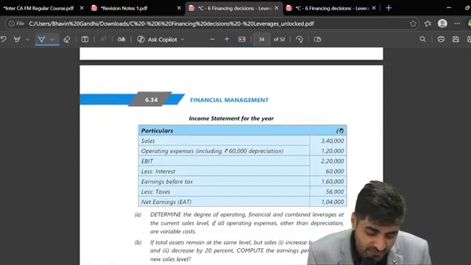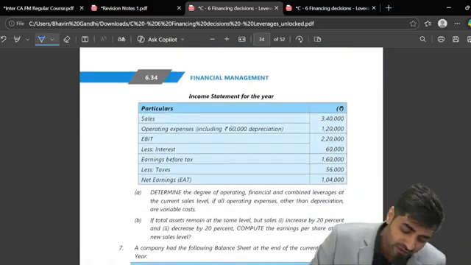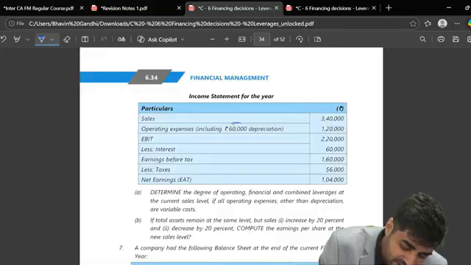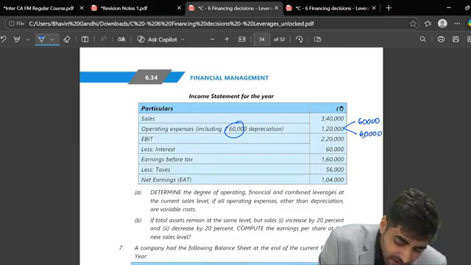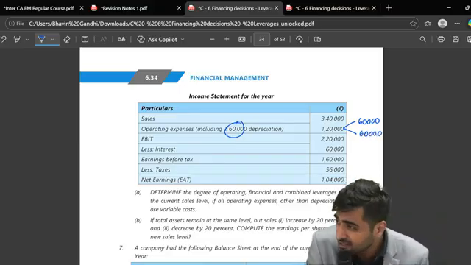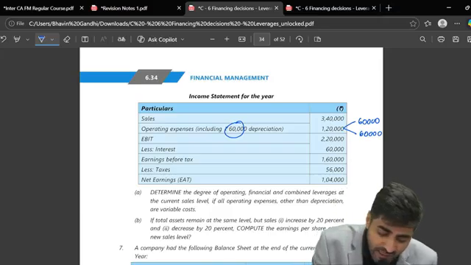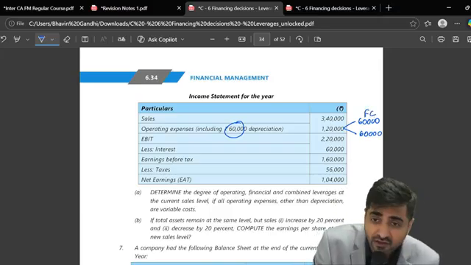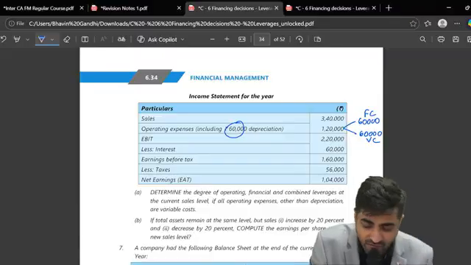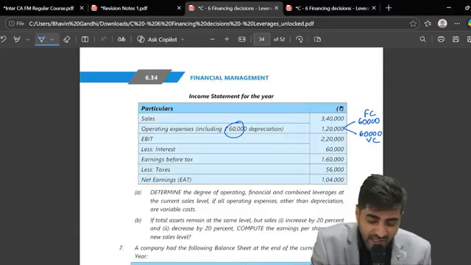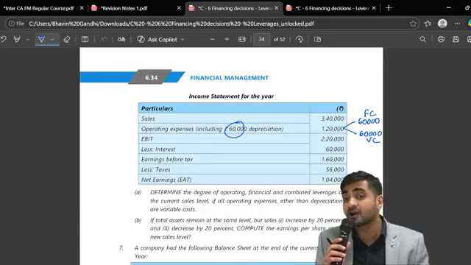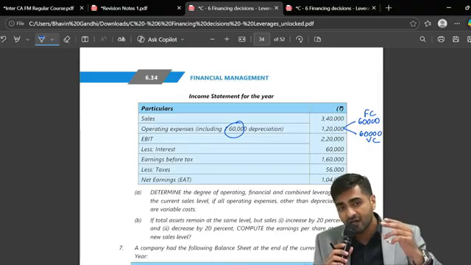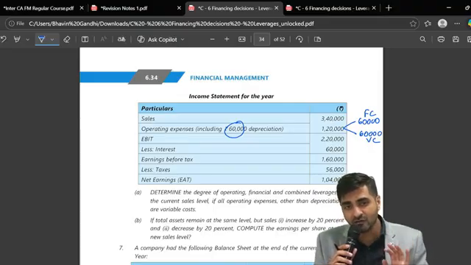We also have the income statement available. Now see, when they give you this income statement in which 60,000 is depreciation, can I say this 60,000 is depreciation? So what about the balance 60,000? Can I say this will be other than depreciation cost? So depreciation is always treated as your fixed cost and this will be your variable cost. So in our income statement, we always need sales less variable cost, contribution less fixed cost, that will give you EBIT.